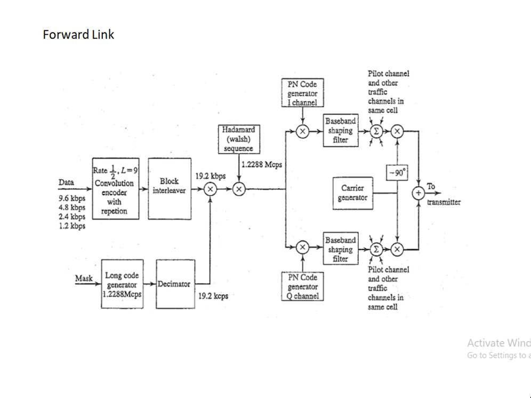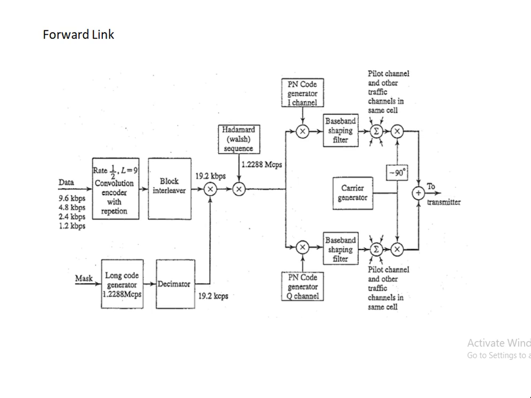The resulting binary sequence is now spread by the multiplication. Wherever you see the PN code generator, channel I and Q, we have studied the I and Q, in-phase and quadrature phase, in the first module. Wherever you see the PN code sequence generator, it means the spreading of the signal is taking place.